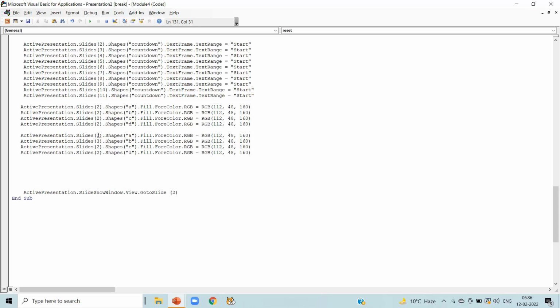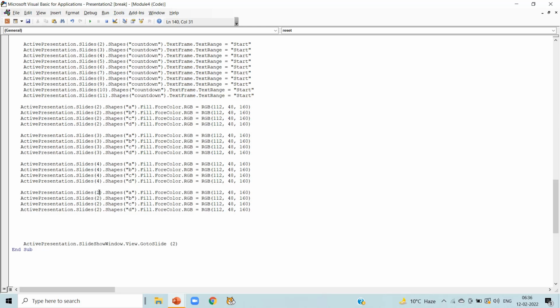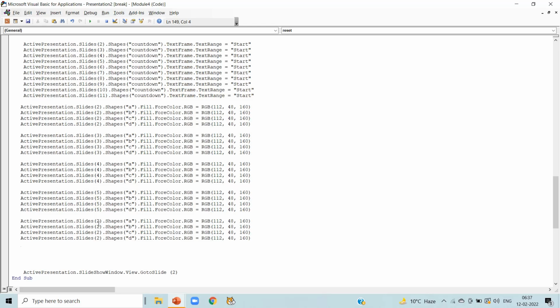Alter it to 3 in 4 of the lines. Now again, press enter and paste it. Press Ctrl plus V and write slide number 4 in 4 of the lines. Now again press enter, paste it and write slide number 5 in the 4 lines of A, B, C, D shapes. Again press enter and write slide number 6 in A, B, C, D shapes.